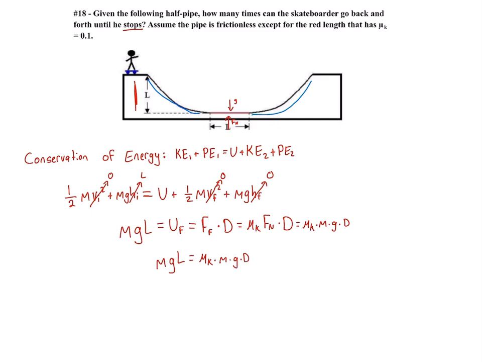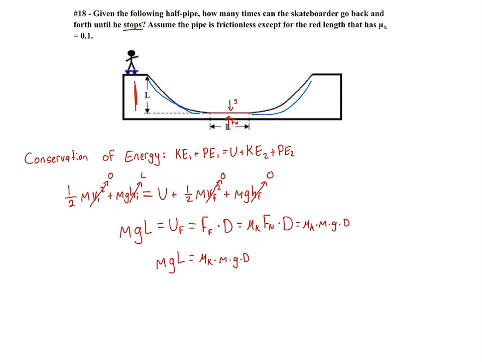And so in this problem, if we zoom out a little bit, we're trying to solve for the distance because that is our only unknown variable in this equation. And if we solve for the distance, we can find out how much distance the skateboarder travels along the friction surface, and that'll tell us how many times he goes back and forth until he stops.